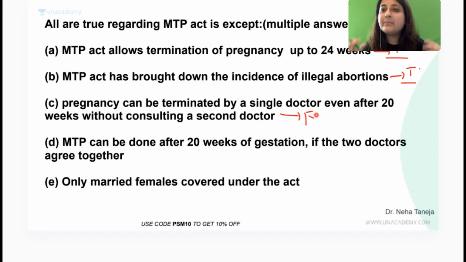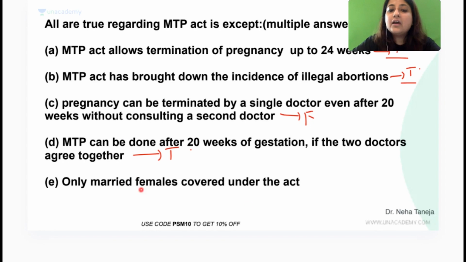Yes, कर सकते, depending on certain conditions, like if the baby has a severe congenital anomaly, or the mother has been a victim of rape or other forms of sexual abuse. But it will depend on medical board review. Now, MTP can be done after 20 weeks of gestation if two doctors agree together. This is true. We just did it.